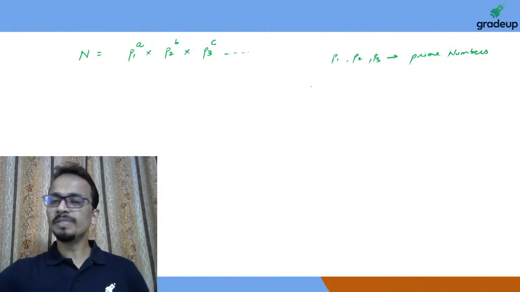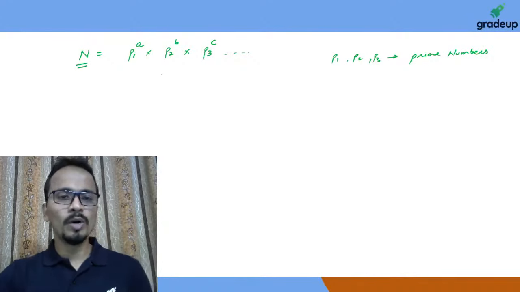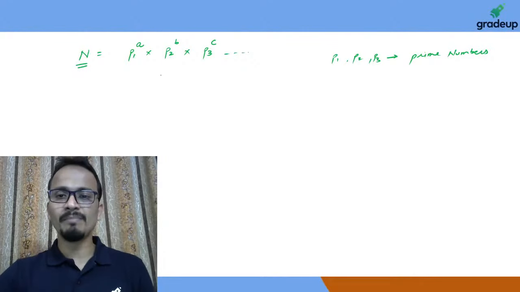P1, P2, P3 are obviously the bases. So the number n is converted into its prime factorized form, so obviously the bases will be the prime numbers and A, B and C are their powers.